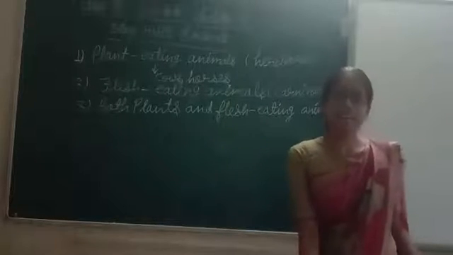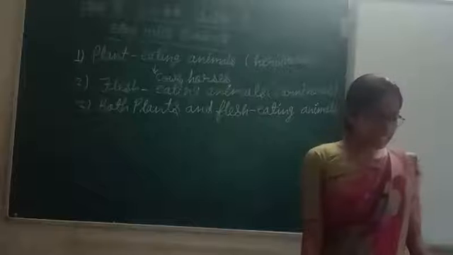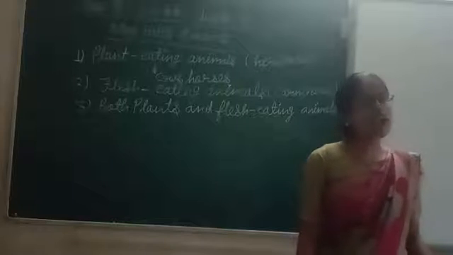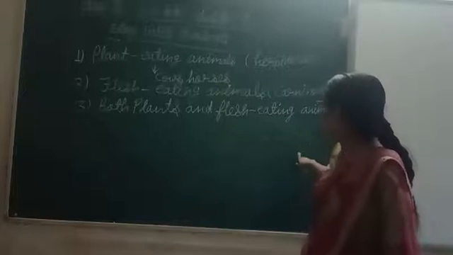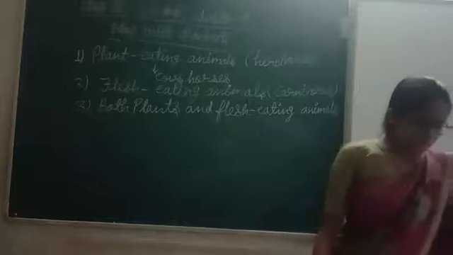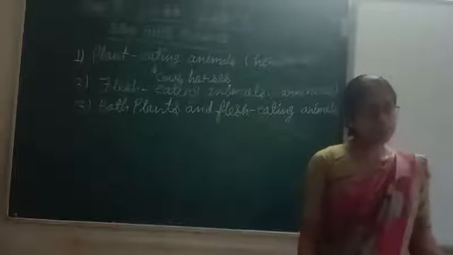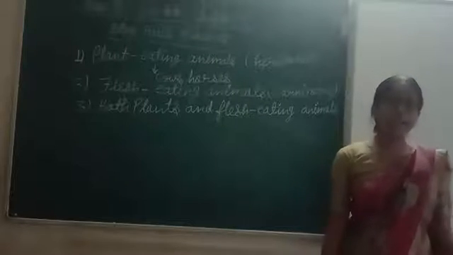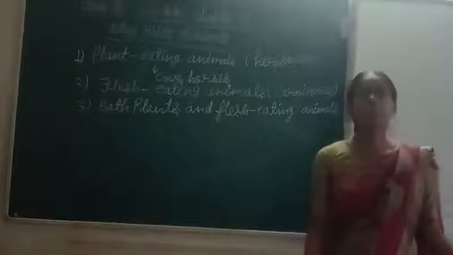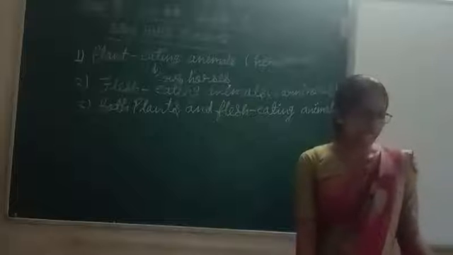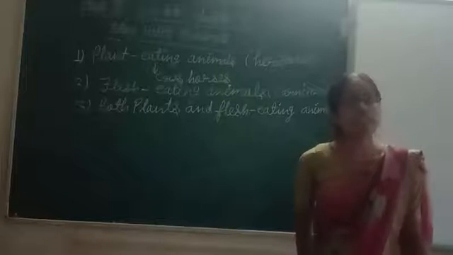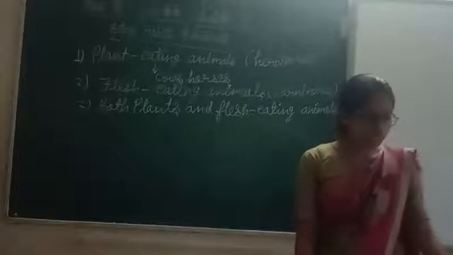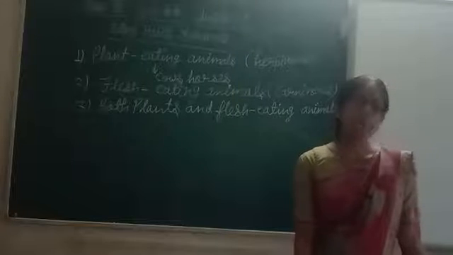Some animals are there which eat both plants and flesh of other animals. Examples of those animals are bear, dog, rat, crow, peacock, hen. They eat both plants and flesh of other animals. And those animals are called omnivores.